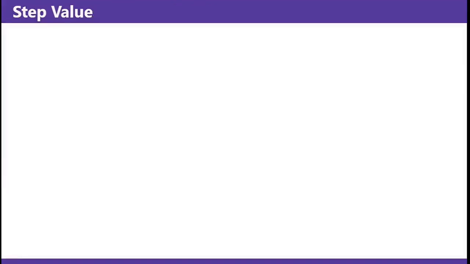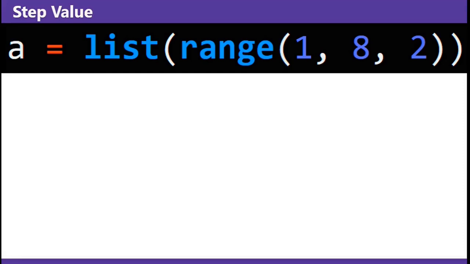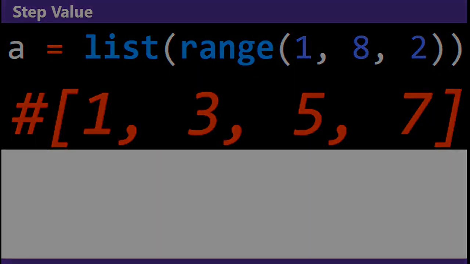Finally, passing in a third value controls how much is between two values. This value is 1 by default, but you can pass different values into it. Range of 1, 8, and 2 will start at 1, stop at 7, and advance by 2 each time.